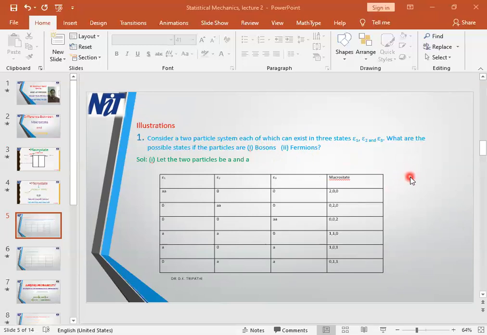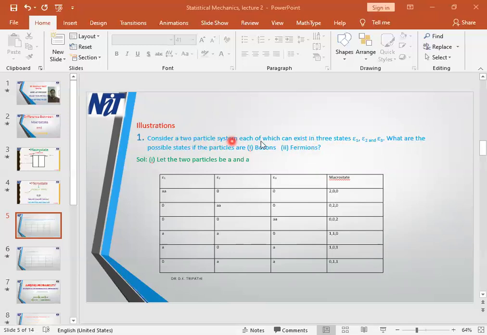And one more thing about that, they do not follow the Pauli's exclusion principle. That means more than one boson can be kept at one place. Whereas fermions are also indistinguishable particles. That means in a pool of particles, all particles may be the same particle. All may be electrons, all may be protons, like that. But they follow the Pauli's exclusion principle. That means more than one particle cannot be put in one cell.